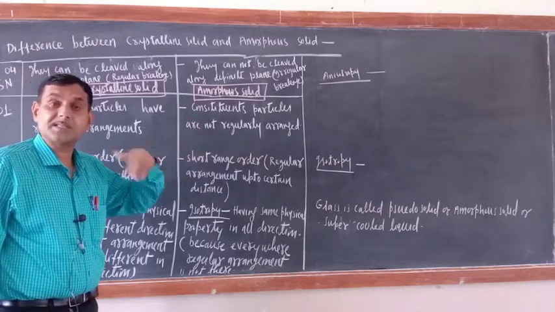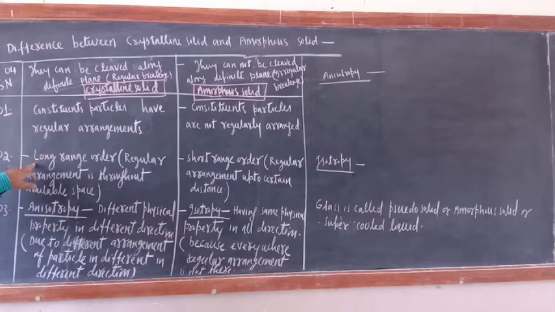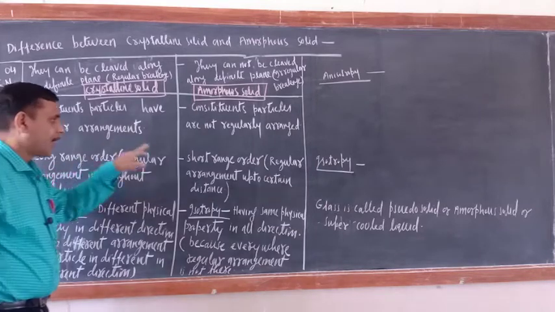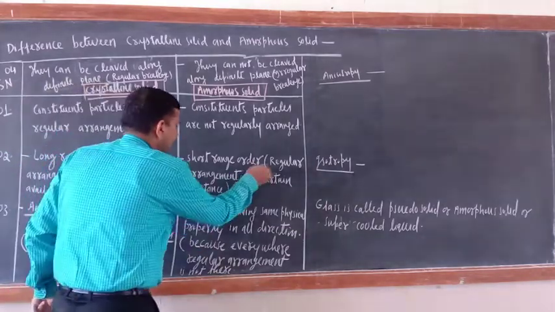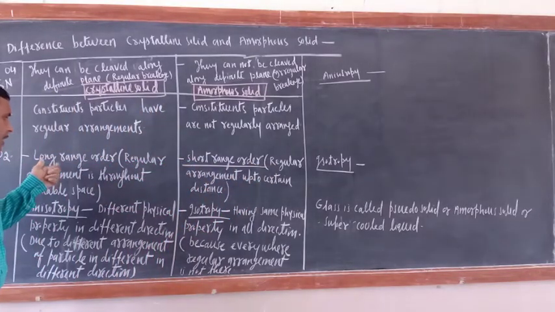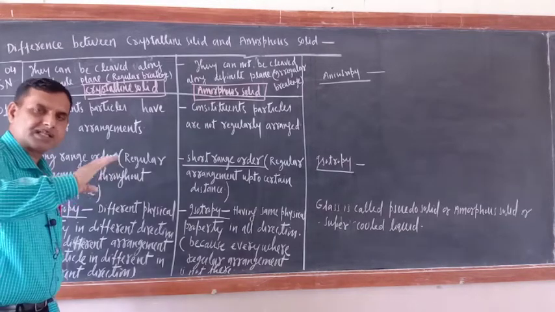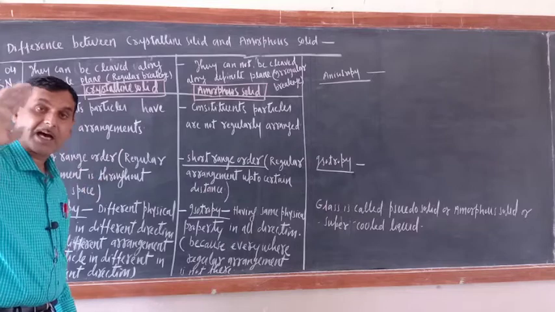Orderly arrangement means systematic arrangement of constituent particles. Second difference is, in crystalline solid long range order is there, and here short range order is there. Do you understand the meaning of long range order? Means everywhere throughout the available space or volume of crystalline solid, constituent particles are regularly arranged.